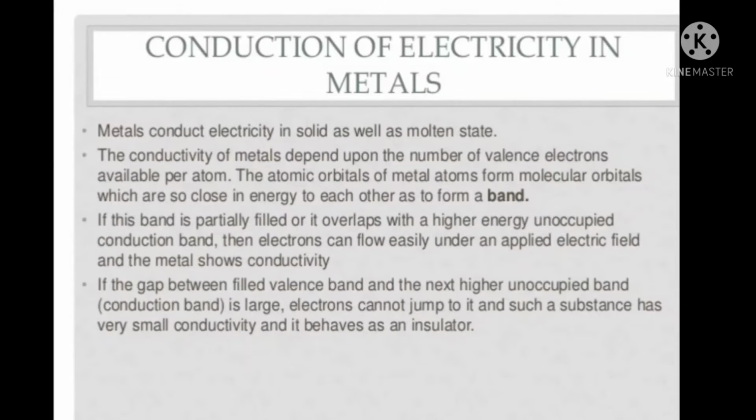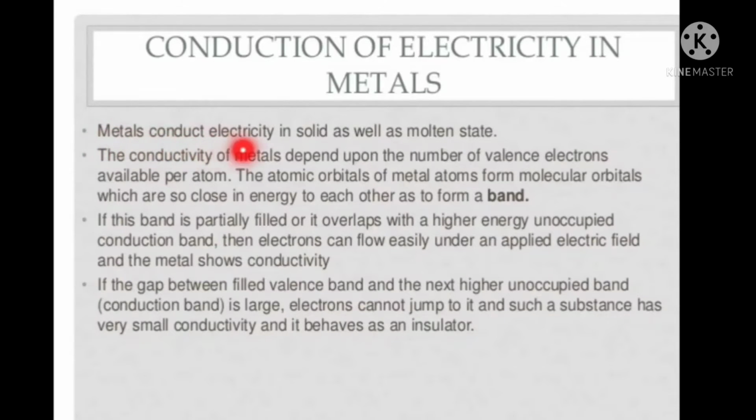A conductor may conduct electricity through movement of electrons or ions. If the conductivity is due to the movement of electrons, it is metallic conductivity. If it is due to the movement of ions, it is electrolytic conductivity.